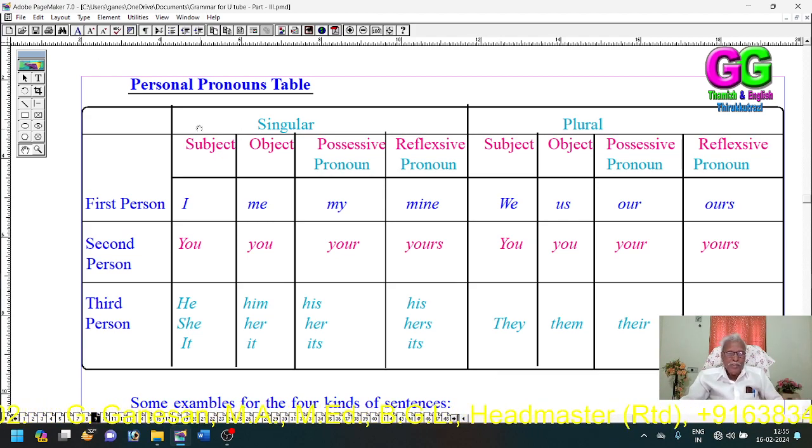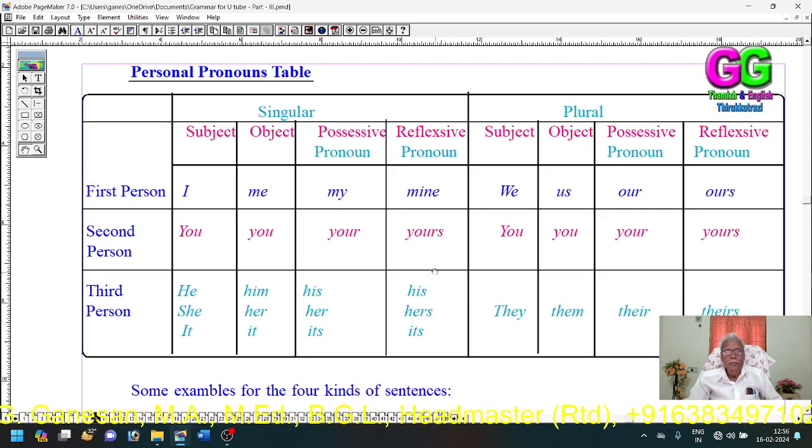So, subject, object, possessive pronoun, reflexive pronoun. It's singular, it is plural, that's all. First person singular: I, me, my, mine. Plural: we, us, our, ours. Second person: you, your, yours. That's the same for singular and plural. In English, regarding the second person, the pronouns of singular and plural are the same.